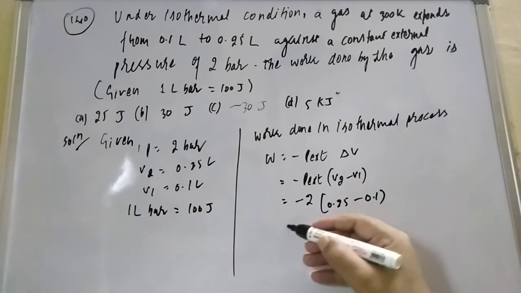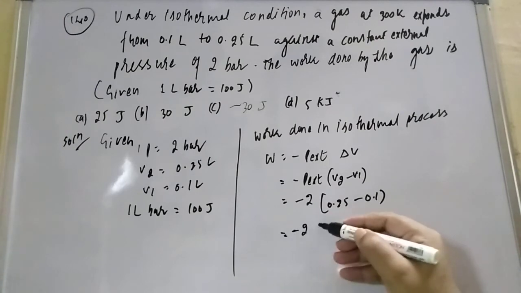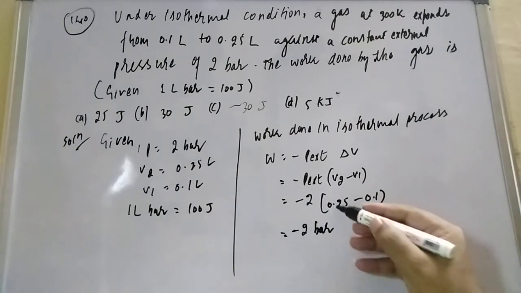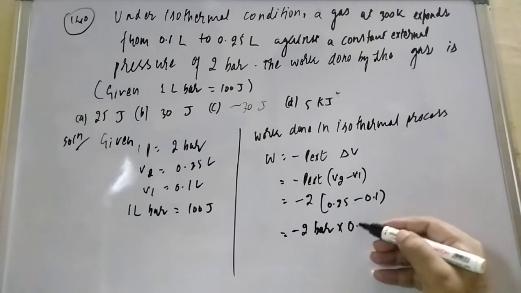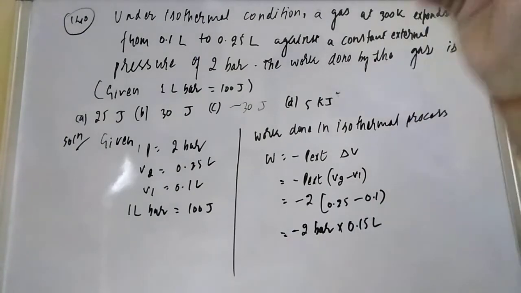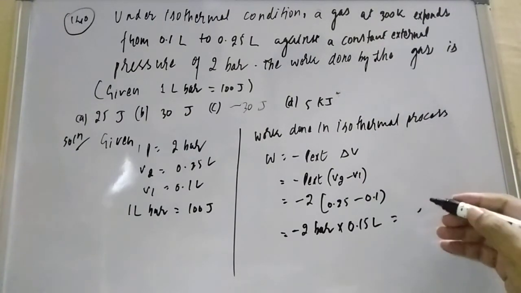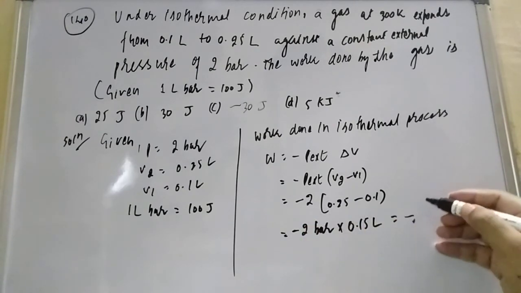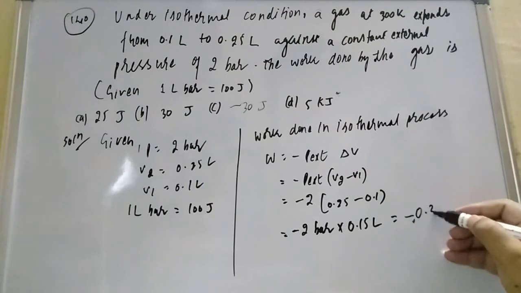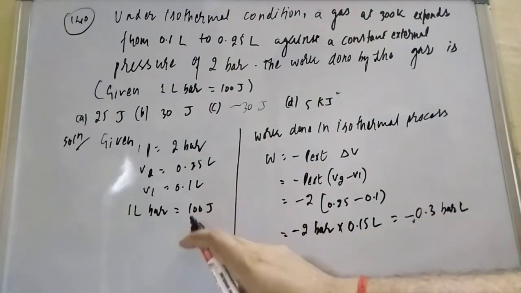So if you put in the values, minus 2 bar, and 0.25 minus 0.1 comes to 0.15 liter. And if you multiply, how much will it come? It will come minus, because minus into plus gives the minus sign. This is minus 0.3 bar liter.